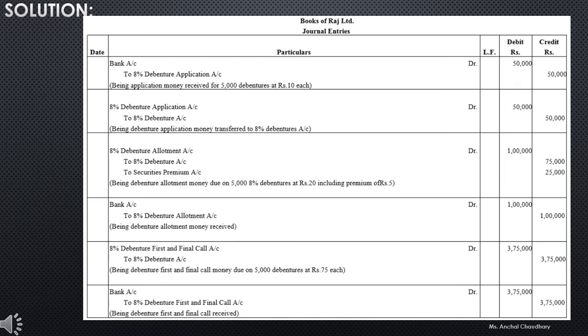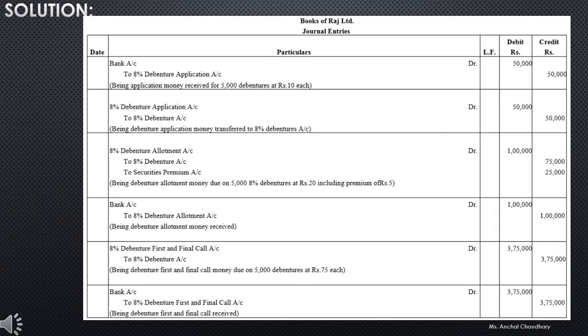And the last journal entries will be 8% debenture first and final call account debit to 8% debenture account whenever the first and final call amount is due. So that was 5,000 debentures into 75 rupees. So that was your amount of first and final call. So the amount will be 3,75,000, and when it is transferred to the bank account, the journal entry will be bank account debit to 8% debentures first and final call, that is your rupees 3,75,000.